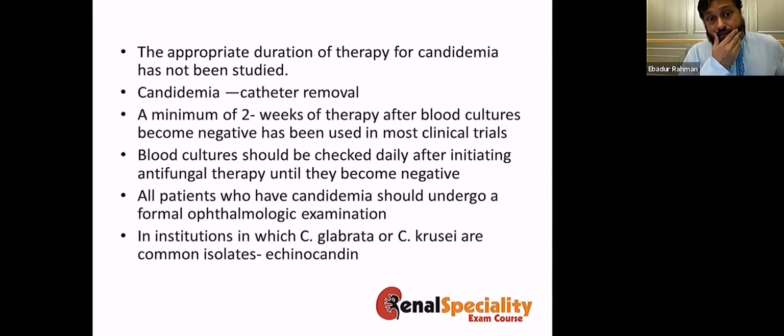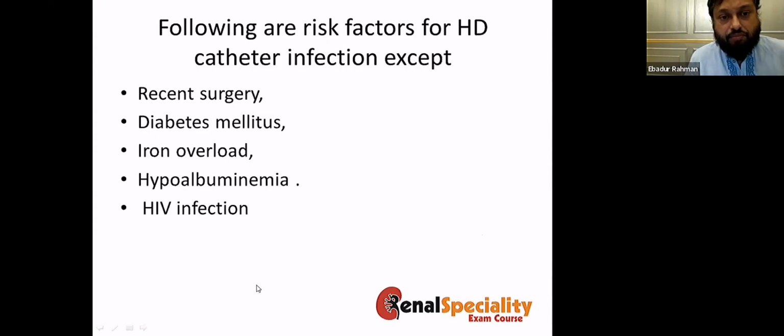Okay? Because for fungal infection, you have to give a minimum of 2 weeks therapy from the first negative. So you do culture every day. The day when it became negative, from that day, you have to give 2 weeks of antifungal, and you have to remove the catheter, and you should also examine the eye because they can cause endophthalmitis. And if you have a problem with Candida glabrata and krusei, then it is better to use echinocandin.